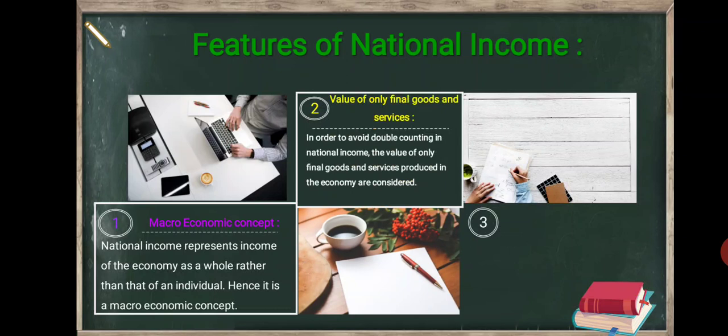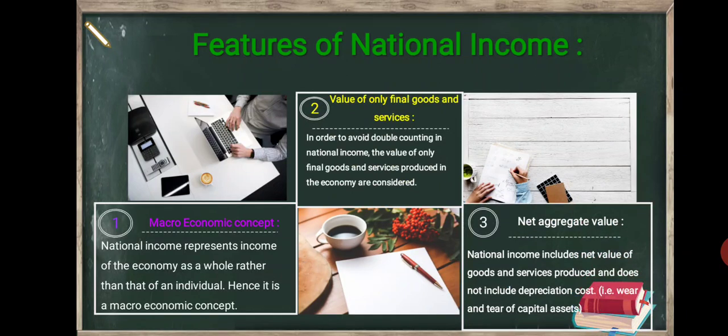In order to avoid double counting in national income, the value of only final goods and services produced in the economy is considered. Third feature, net aggregate value. National income includes the net value of goods and services produced and does not include depreciation cost, that is, wear and tear of capital assets.